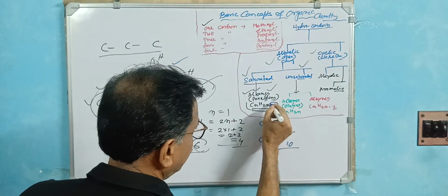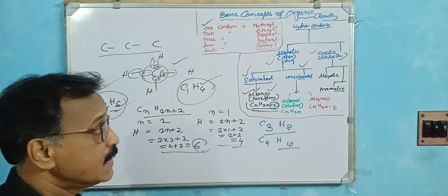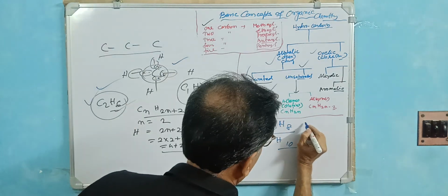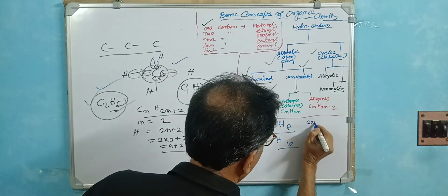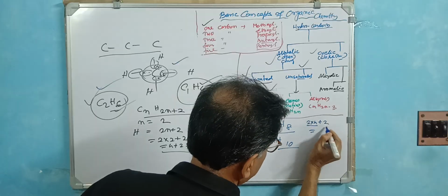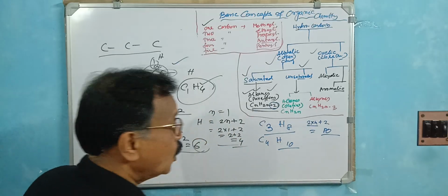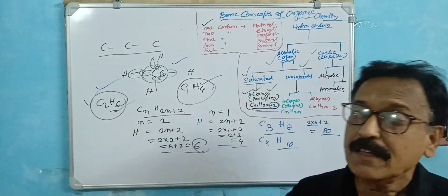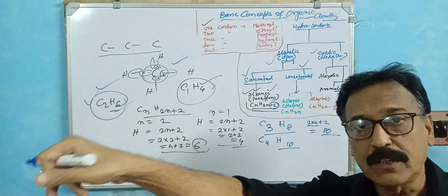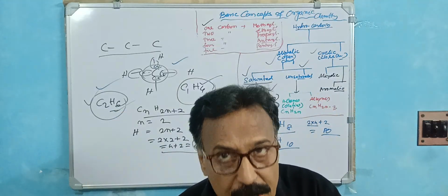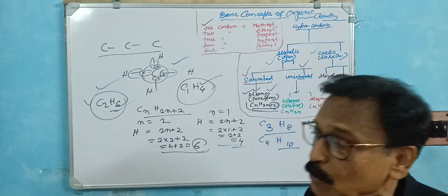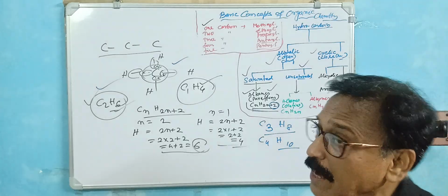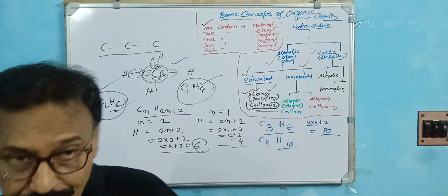If Cn, n is 4, so 2 into 4 plus 2, 8 plus 2, 10. So in this order, what do you learn? If the carbon number is 1, that is called methane, compulsory. If the carbon number is 2, this is called ethane. If the carbon number is 3, this is called propane.